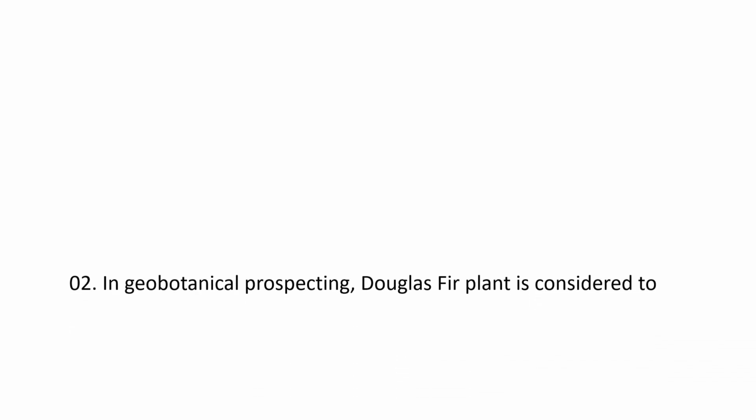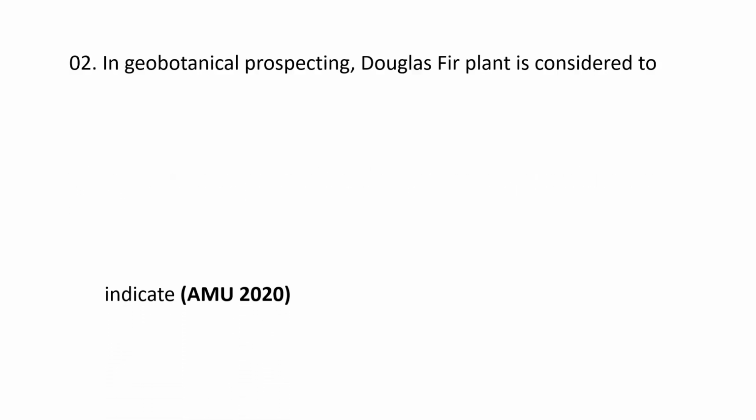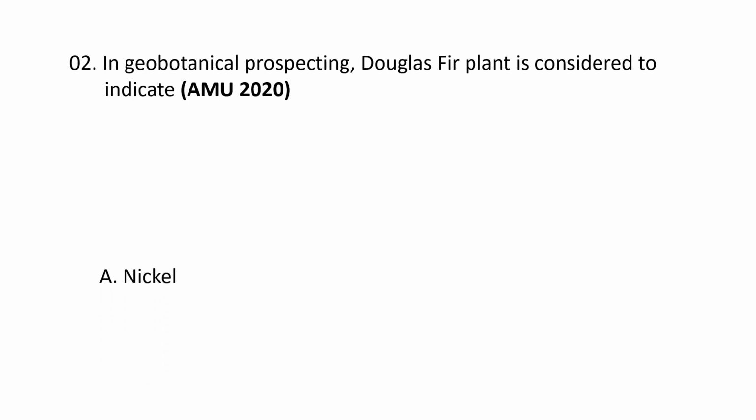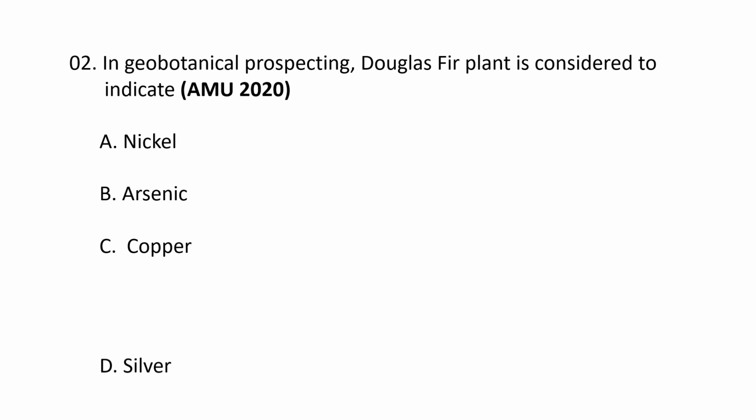Next question. In geobotanical prospecting, Douglas fir plant is considered to indicate A. Nickel, B. Arsenic, C. Copper and D. Silver. The correct option goes as B. Arsenic.